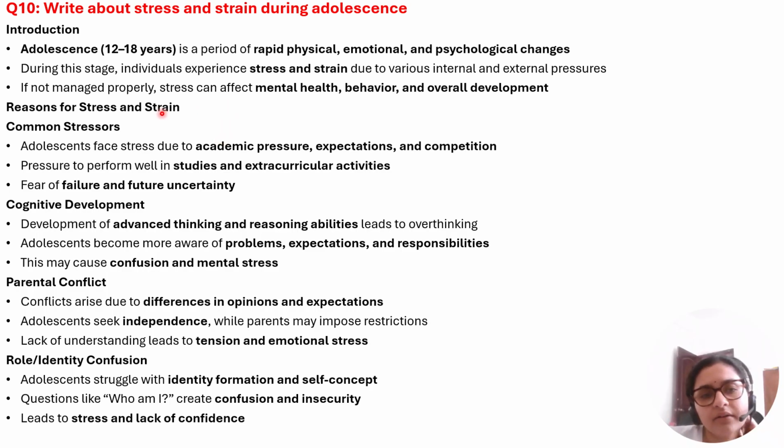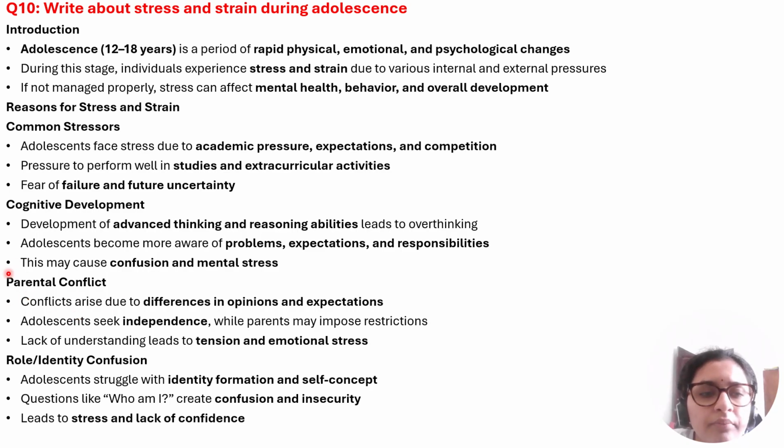So, what are the reasons for this stress and strain? What are the common stressors? Academic pressure, expectation, competition, studies and extracurricular activities, fear of failure, and how it affects cognitive development. See, this phase requires advanced thinking and reasoning ability. So, it will exert a lot of pressure on the mind. So adolescents become more aware of the problems, expectations, and responsibility. So this creates confusion and mental stress.